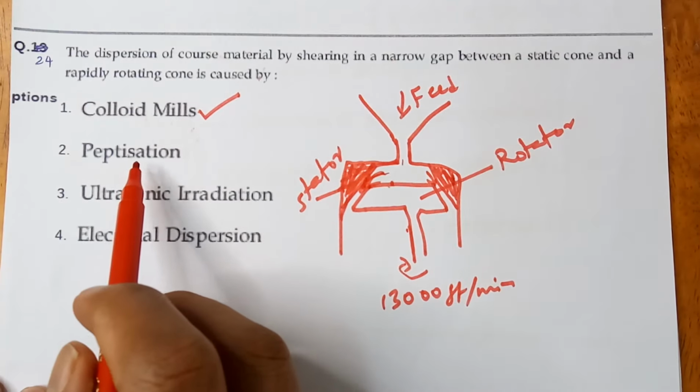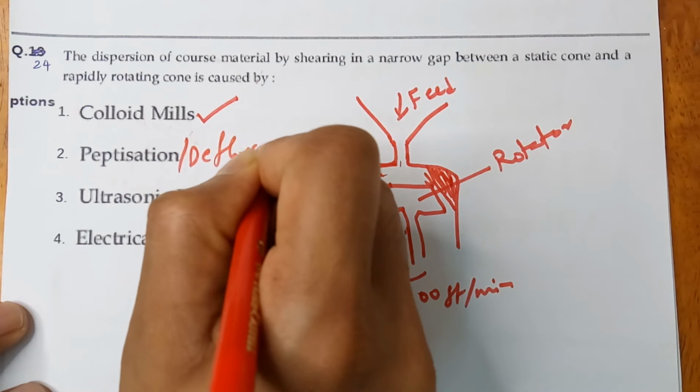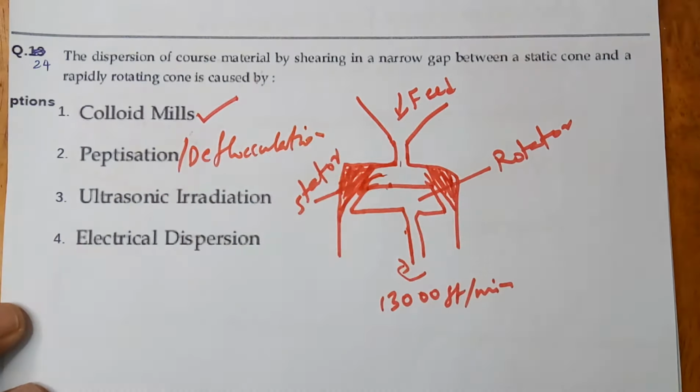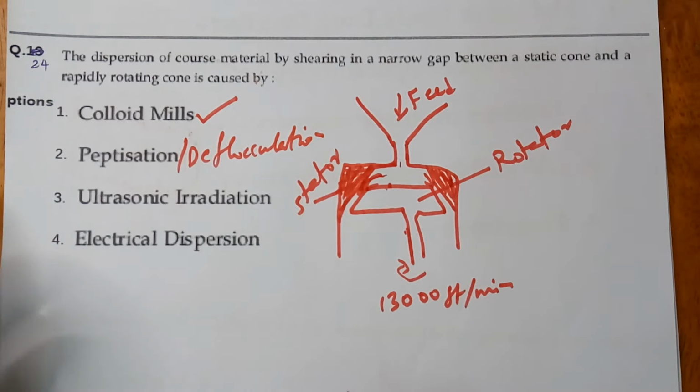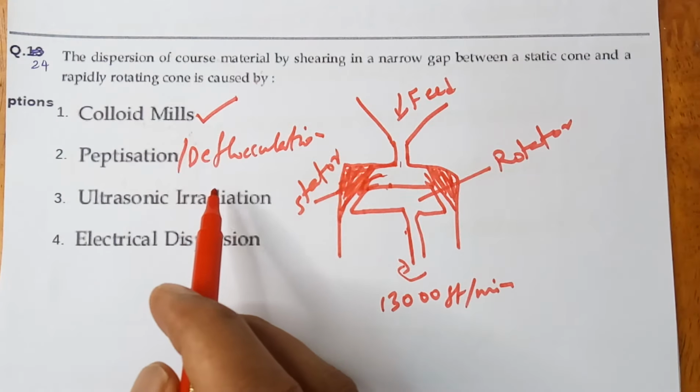The next option is peptidization. Peptidization is also known as deflocculation. It is the process of conversion of precipitate into colloid by shaking with an electrolyte. That is peptidization or deflocculation.